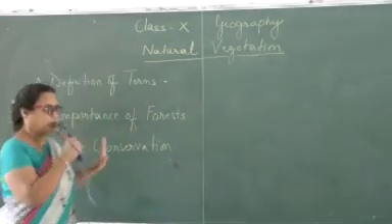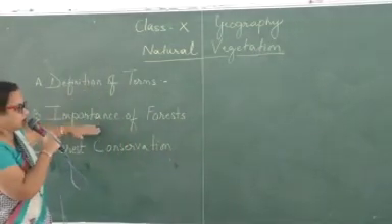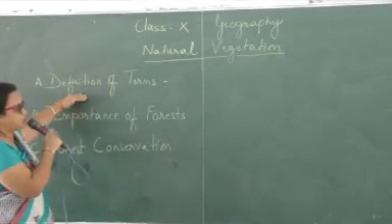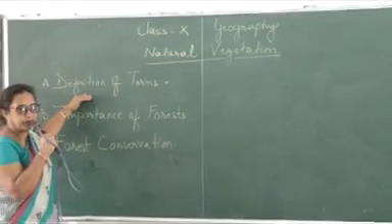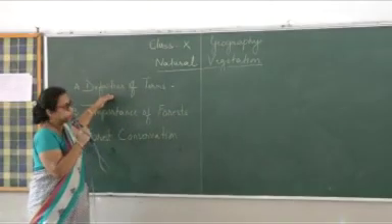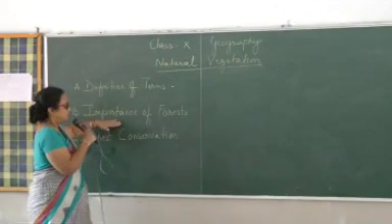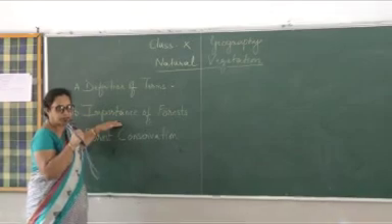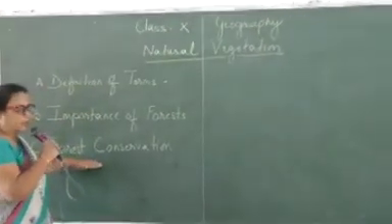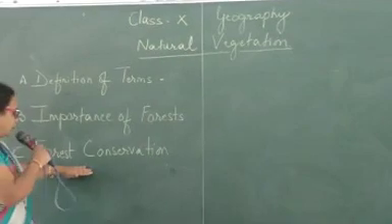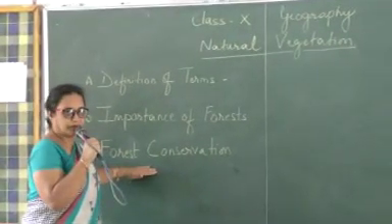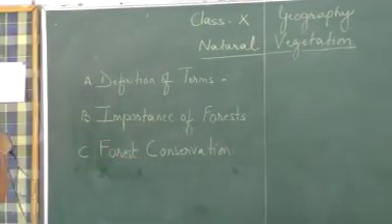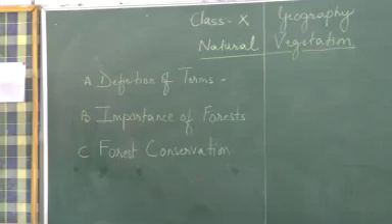I will be progressing through the chapter on these three subtitles. The first half of the chapter is definition of terms related with natural vegetation. Second part of the chapter deals with importance of forests or functions of forests. And last part of the chapter is forest conservation. In between, we will be dealing with types of forests.